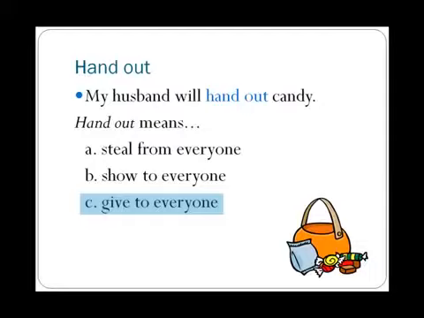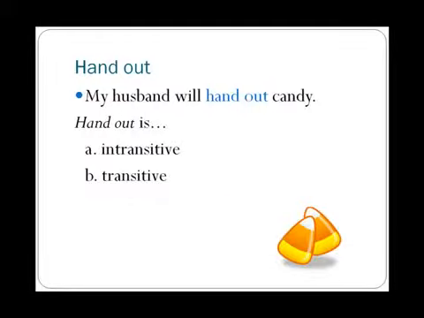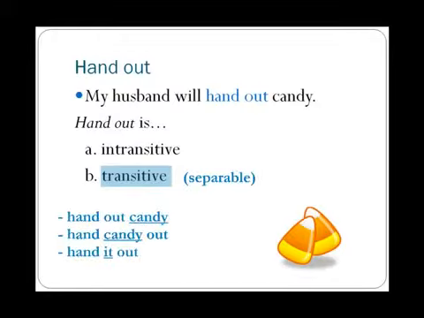It means C. When you hand out things, you give those things to everyone in a group or everyone in a place. Look again at the statement. Is hand out intransitive or transitive? Well, he's handing out candy. Candy is the object, so hand out is transitive. I'll also tell you that it's a separable phrasal verb. He can hand out candy or hand candy out. But note with the pronoun, we'd have to say, he hands it out.